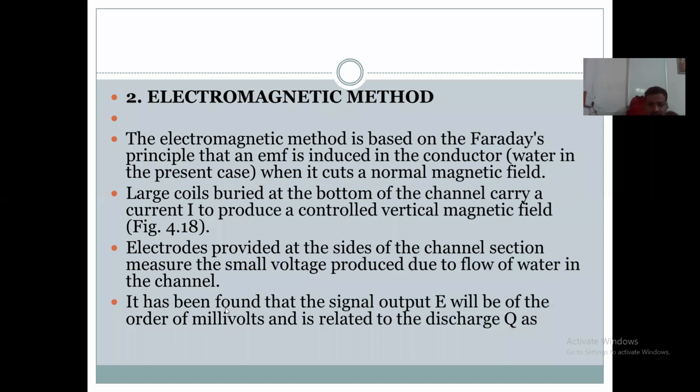During the flow of the water, a small voltage is produced.